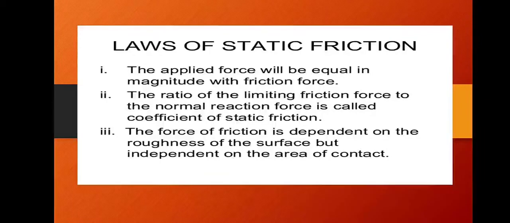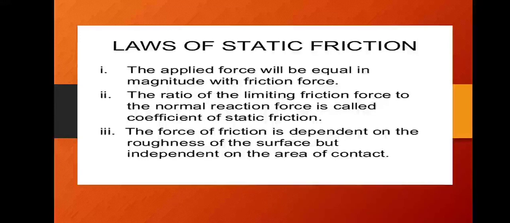So next we will discuss the laws of static friction. In case of static friction, applied force is always equal in magnitude and opposite to the frictional force. The ratio of limiting friction to the normal force is called the static friction coefficient.